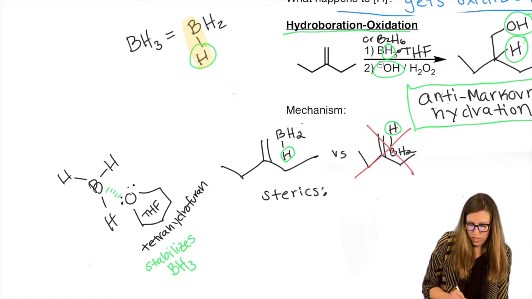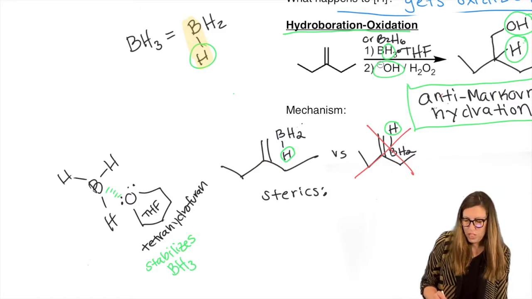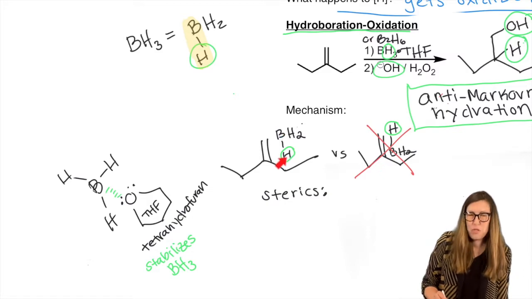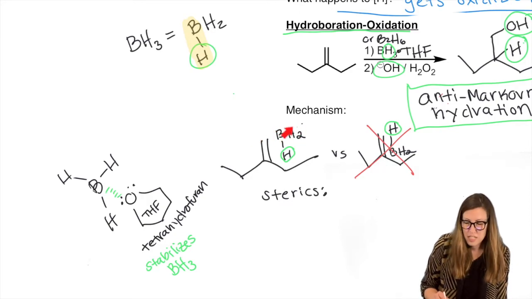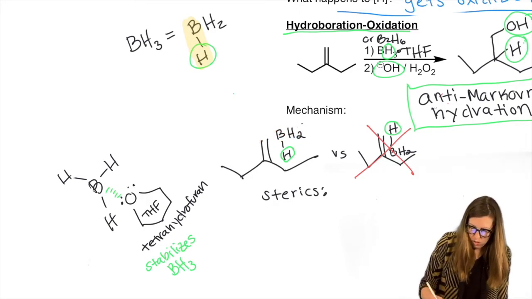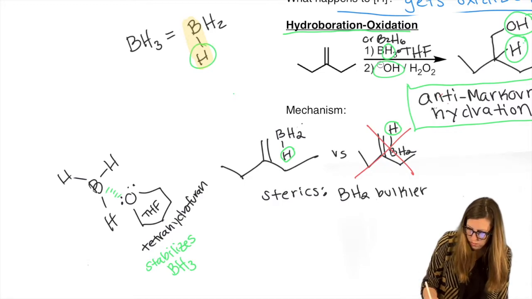first. Well, just look, those ethyls are in the way. BH2 is bigger, right? H is smaller. That's kind of a simple steric argument. BH2 would rather be on the terminal end of an alkene, the less crowded end, right? So BH2 is bulkier than H, right? So this is crowded.